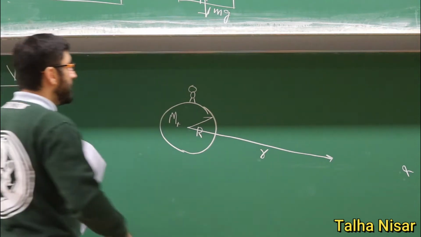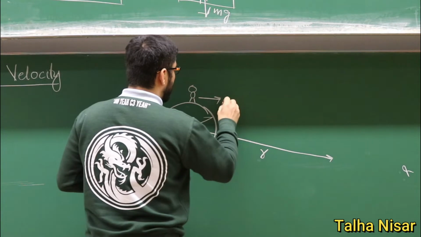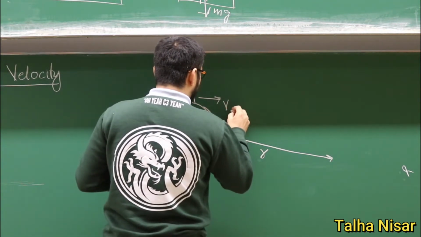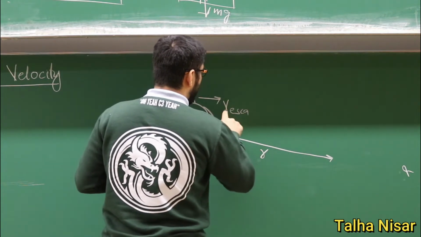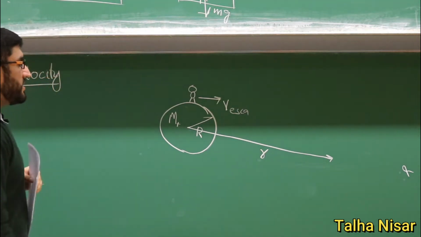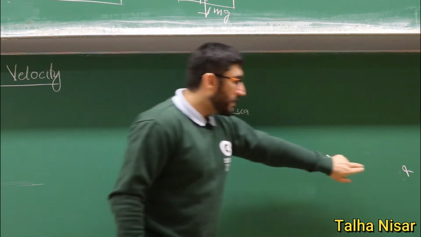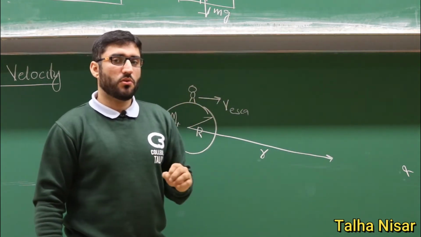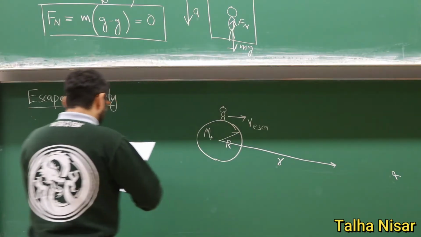At this point the kinetic energy will be 0 because it stops, and the potential energy will also be 0 because it is not feeling any gravitational force.